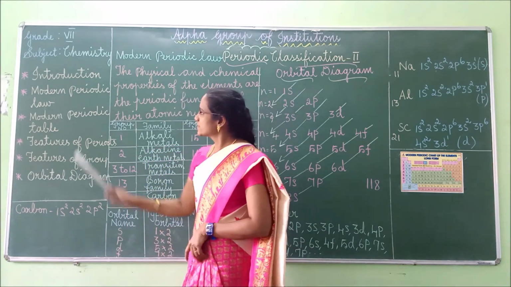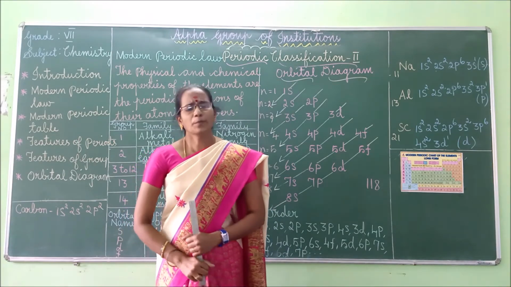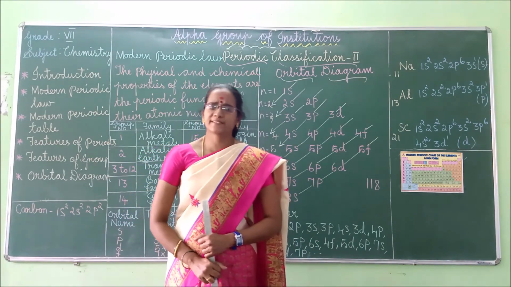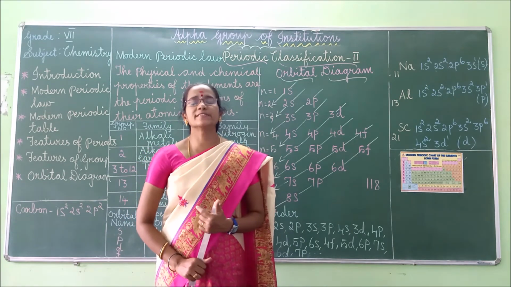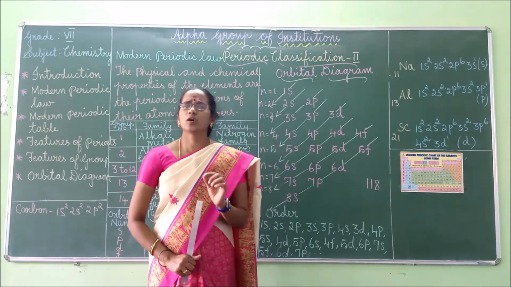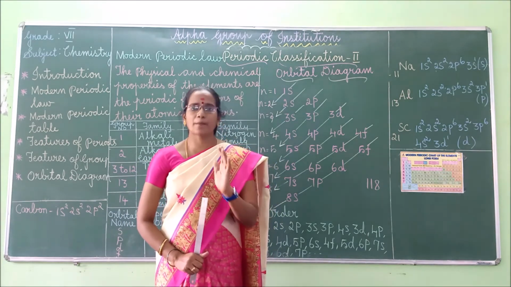Good. So next we can move to the modern periodic law. The modern periodic law states that the physical and chemical properties of the elements are the periodic functions of their atomic numbers.